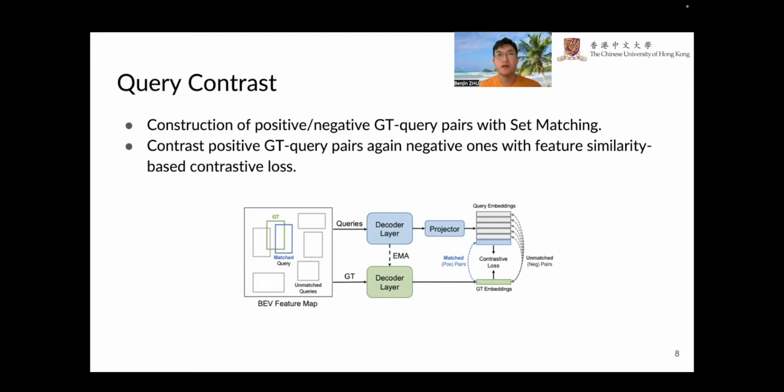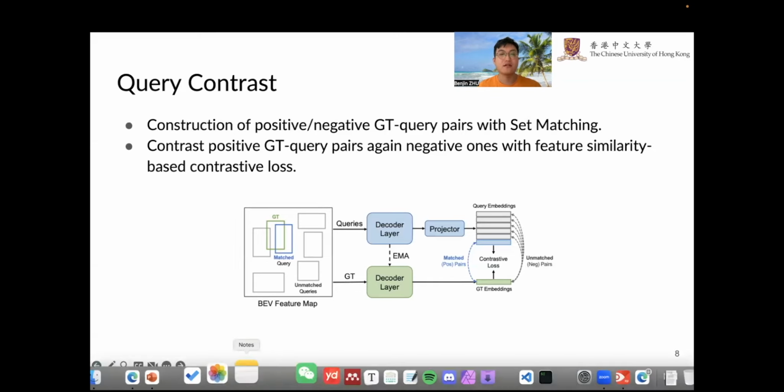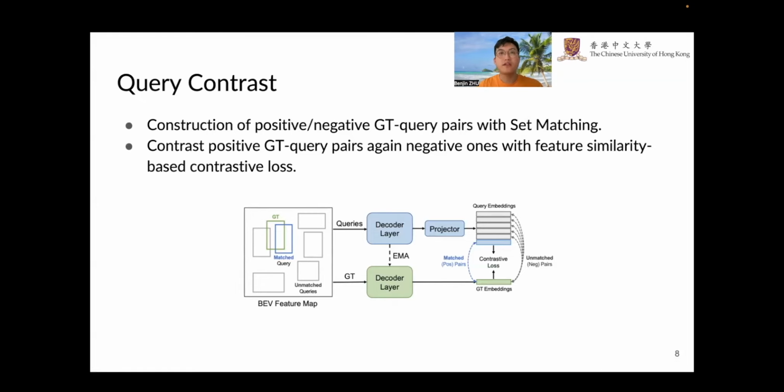Given one GT, the query with the minimal matching cost, that is, the blue master query, forms a positive pair with the GT. All other unmatched queries with this GT then form negative GT query pairs. These GT query pairs help us identify the object queries that need to be further enhanced or suppressed in our Voxel-DETR. So this is the first step.